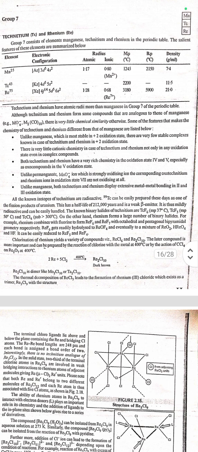There is very little cationic chemistry in the case of technetium and ruthenium, not only in simple oxidation states but even in complex compounds. Both technetium and ruthenium have very rich chemistry in the oxidation states 4 and 5, especially as oxo compounds in the plus 5 oxidation state. Unlike the paramagnetic MnO4 negative ion, a strongly oxidizing ion, the corresponding oxotechnetium and ruthenium ions in oxidation state 7 are not oxidizing at all. Unlike manganese, both technetium and ruthenium display extensive metal-metal bonding in the second and third oxidation states.